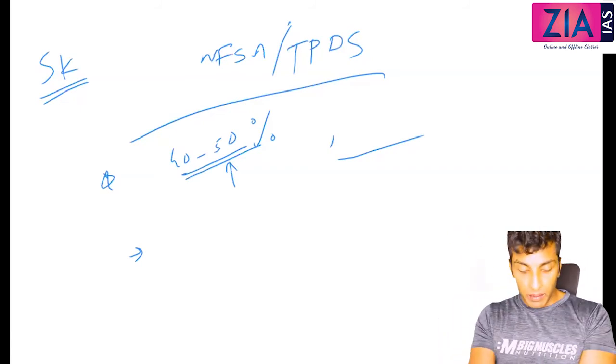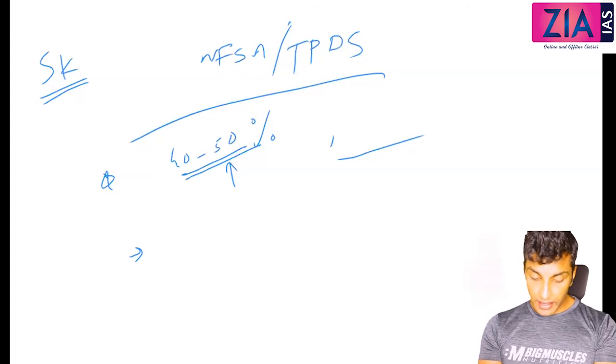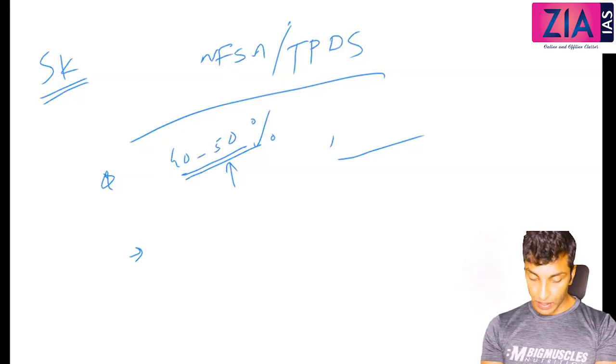Then extending it to grain surplus states, and then giving grain deficit states the option of cash or physical grain distribution.